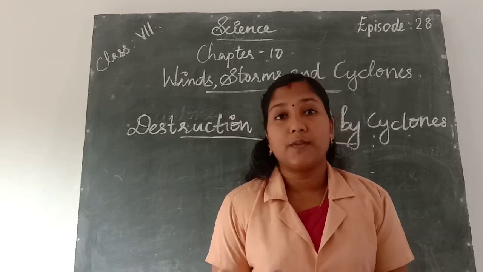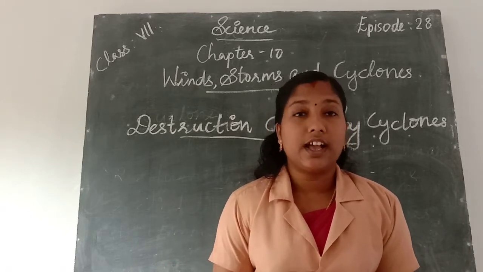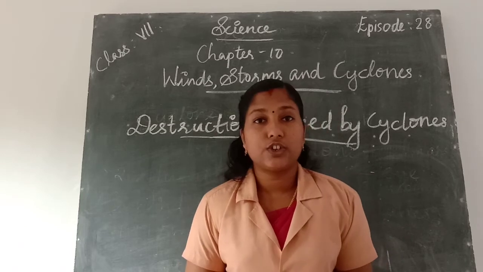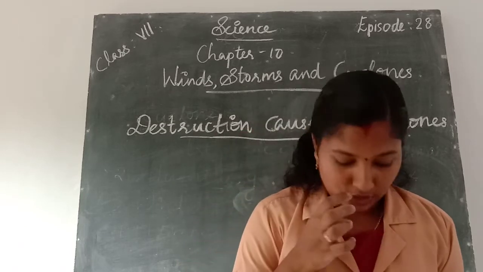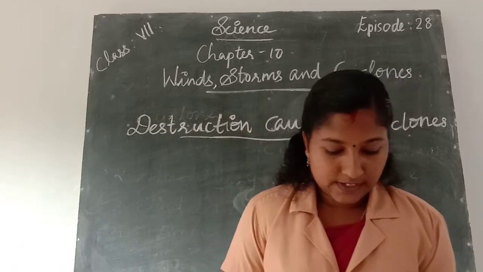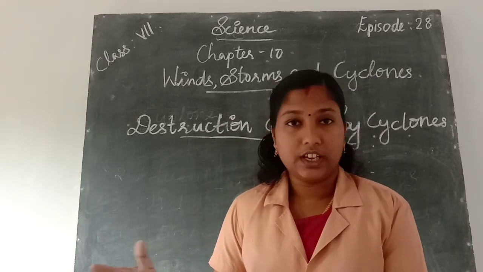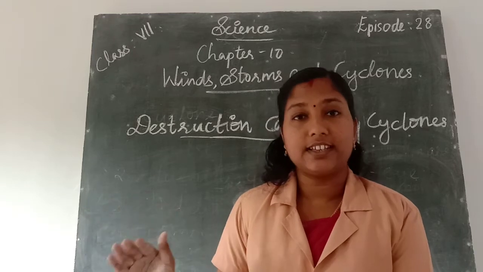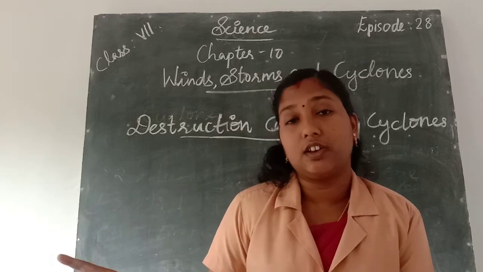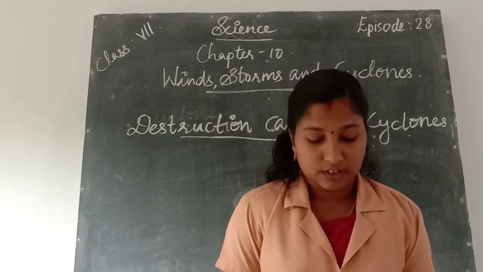So the number of waves is increased. These are the first indications of a cyclone, and we cannot overlook them. From that indication we can analyze that a cyclone is coming near to us.